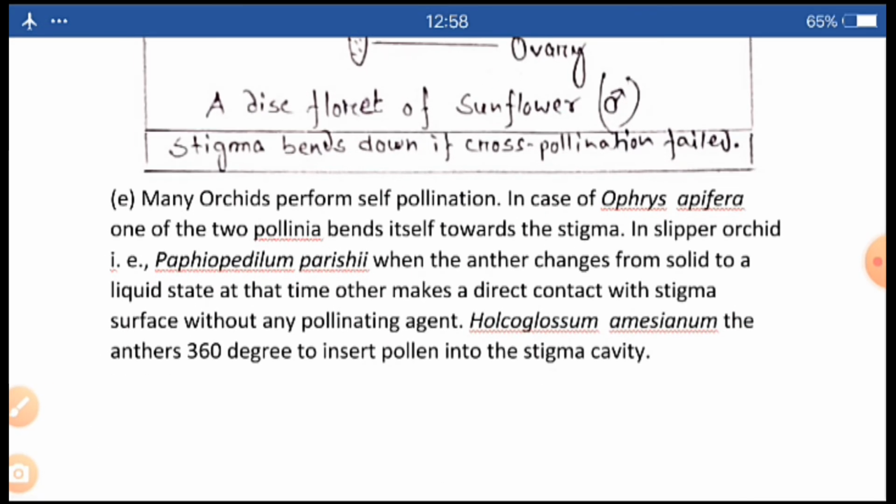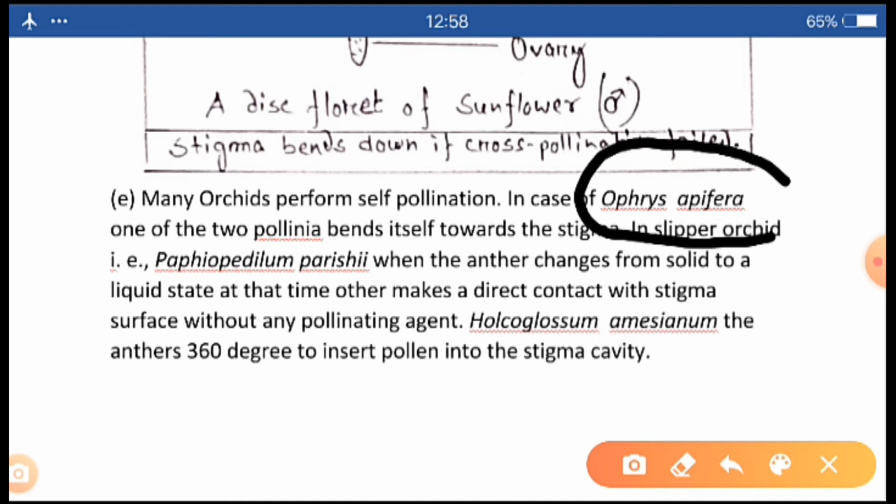Interestingly, many orchids also perform self-pollination. We know orchids are very showy and they perform cross-pollination. But self-pollination also occurs. Take the case of Ophrys apifera. Here, one of the two pollinia bends towards the stigma to perform self-pollination.